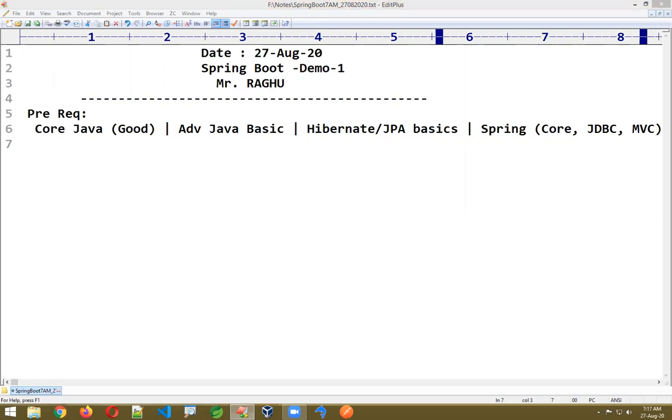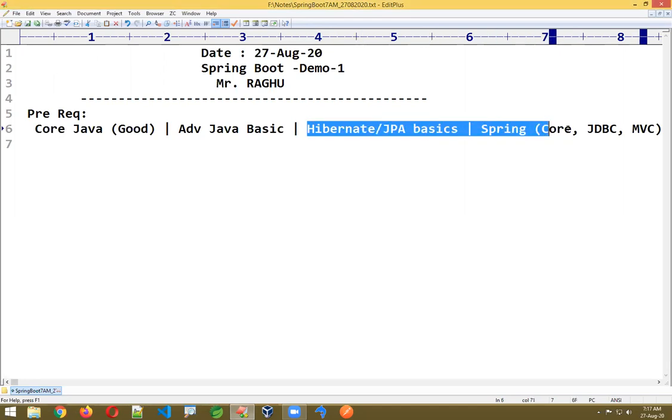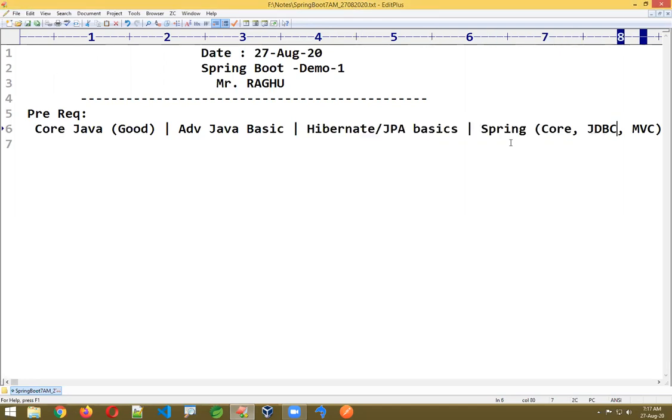Okay, if you have overview knowledge in this, that's also fine, but minimum knowledge is required here. However, I'll refresh the concepts, Hibernate concepts and Spring concepts. I'll refresh them, but I'm not going to explain from the very beginning.